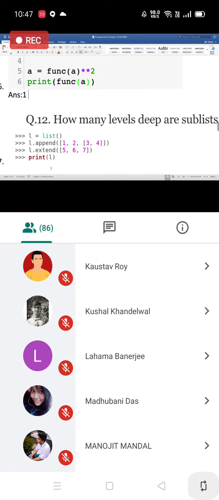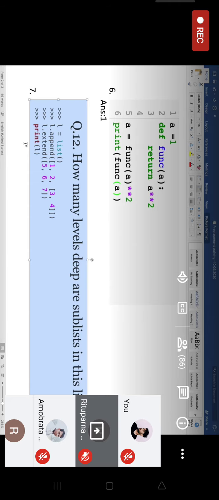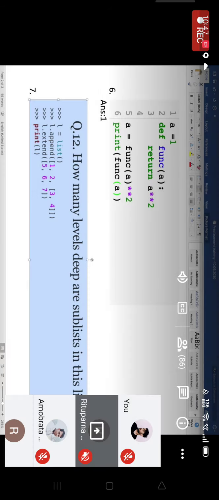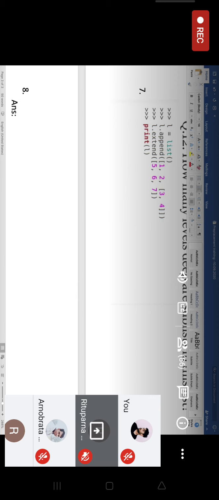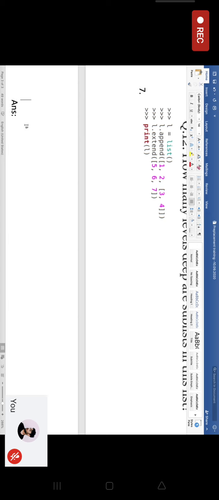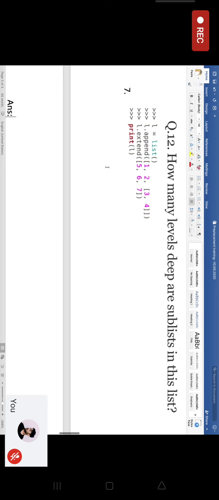Next question. How many levels deep are sublists in this following list? What should be the answer to this? You have the given list and the first operation that it does is append and the next one is extend.